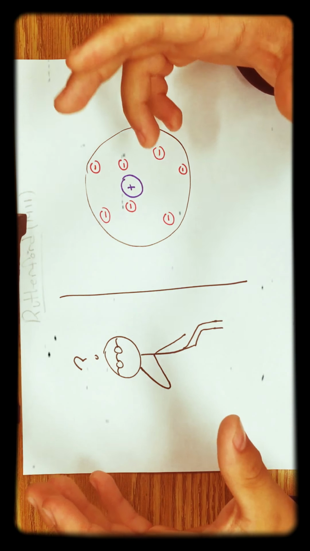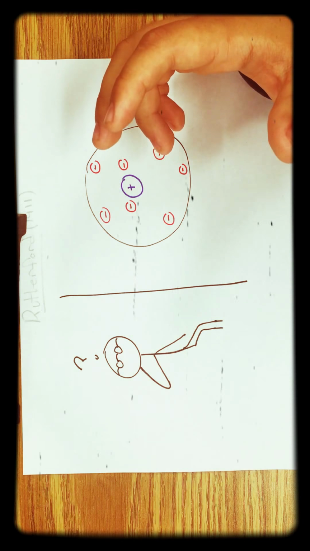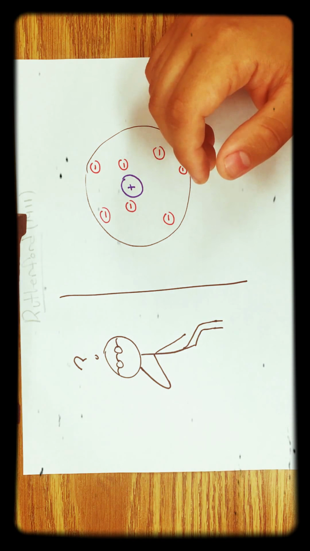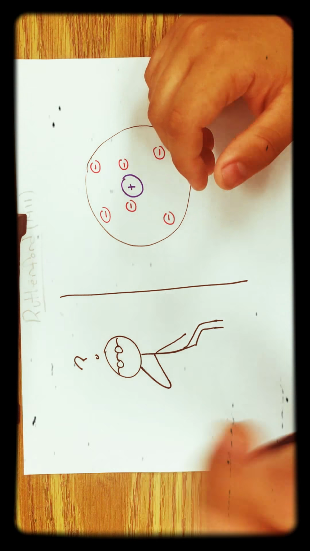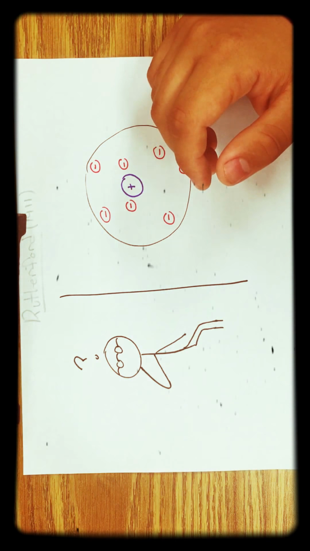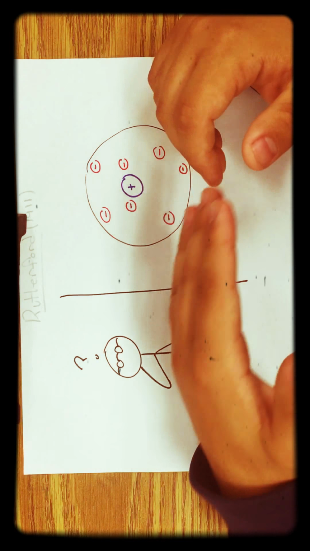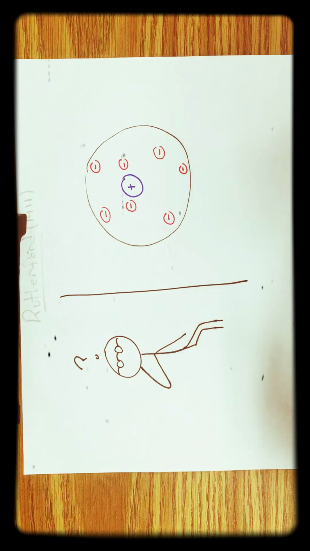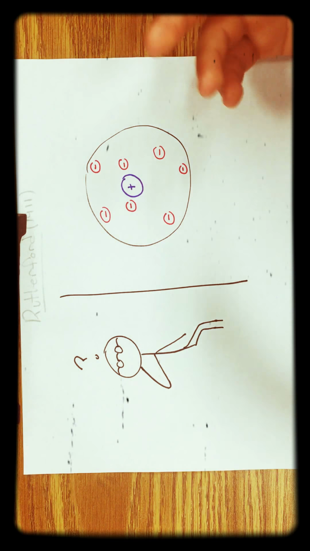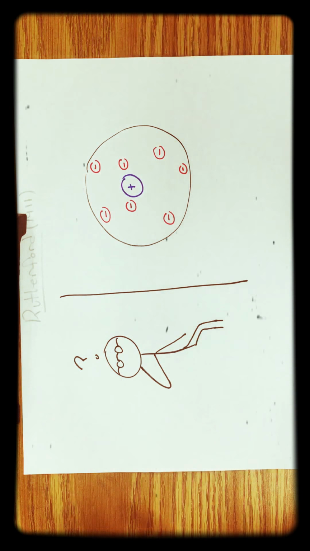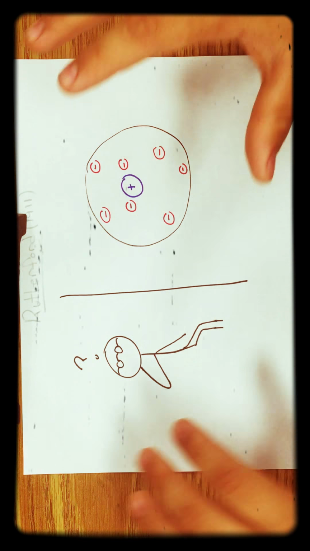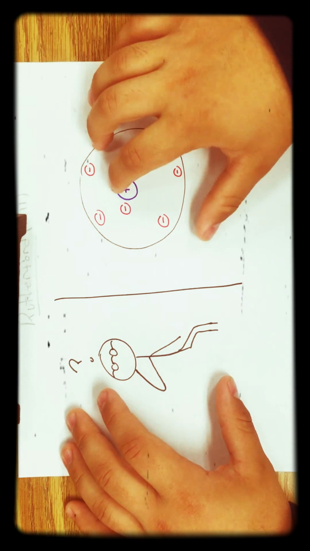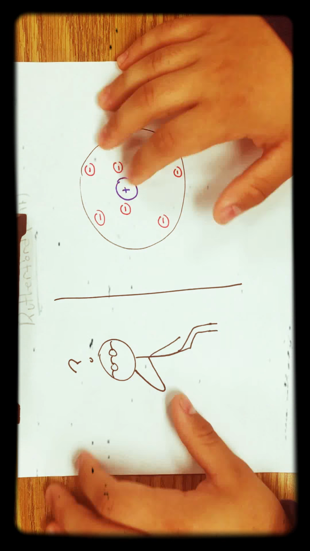In his experiment, he shot alpha particles at a gold foil and saw that some particles came out of the other side of the foil. He realized, oh, there's something that's contradicting this, which led to the theory that there was a nucleus inside the atom.